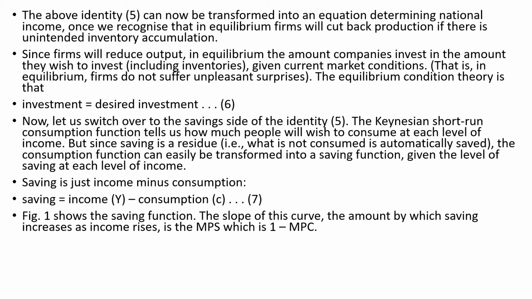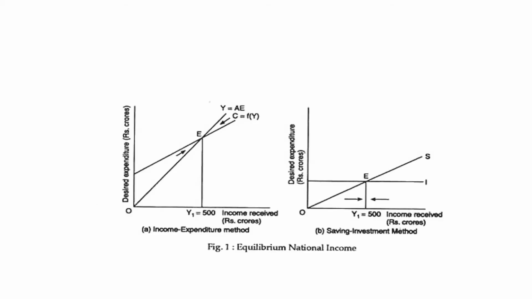The Keynesian short-term consumption function tells us how much people will wish to consume at each level of income, right? But since saving is a residue, the consumption function can easily be transformed into a saving function, given the level of saving at each level of income. Saving is just income minus consumption, right? And so here you will see a figure, the slope, which is the amount by which saving increases as income increases. Here we can see that MPS is equal to 1 minus MPC.